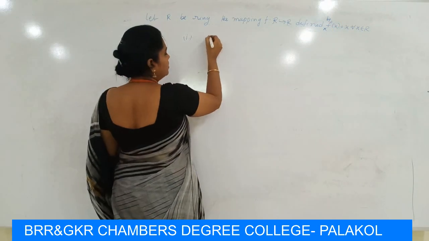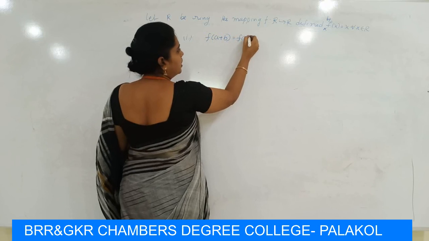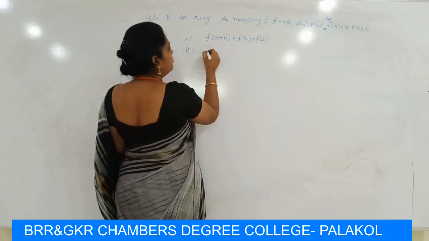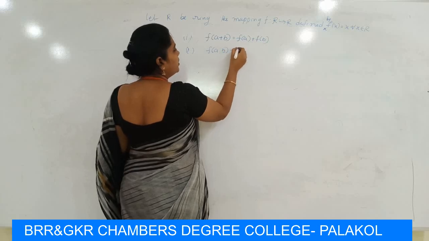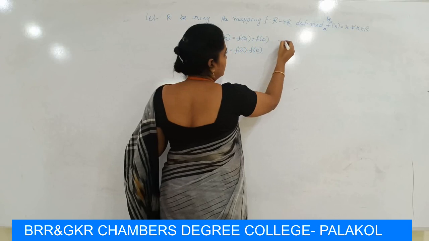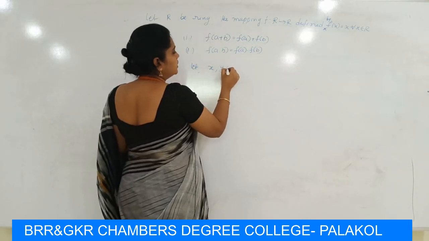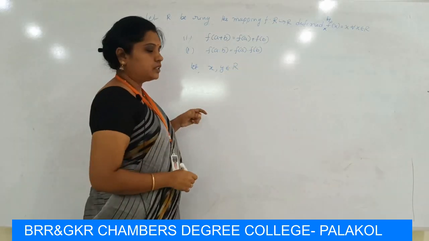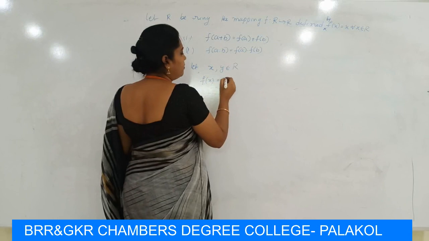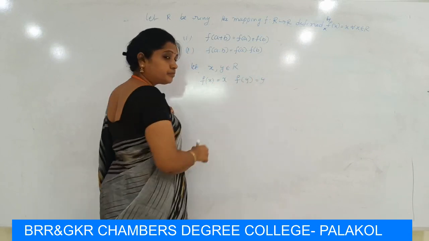The first condition of a homomorphism is that f of a plus b is equal to f of a plus f of b. And the second condition is that f of a dot b is equal to f of a into f of b. Now first, if we take any two elements x, y belonging to R, then by our mapping, its images are f of x equal to x and f of y equal to y.